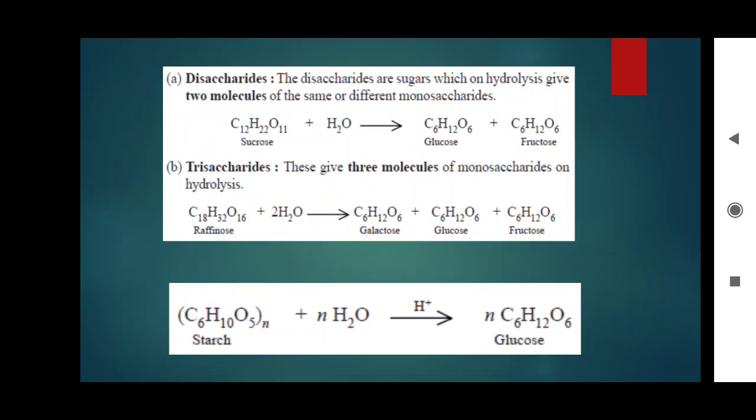Starch is a polysaccharide. That's why the suffix n is given with the molecular formula (C6H10O5)n, and n number of water molecules gives glucose.